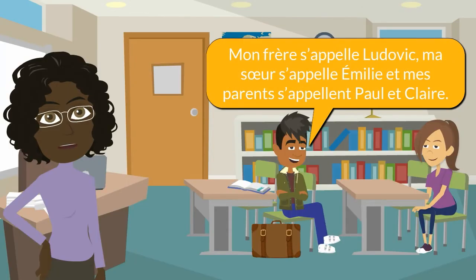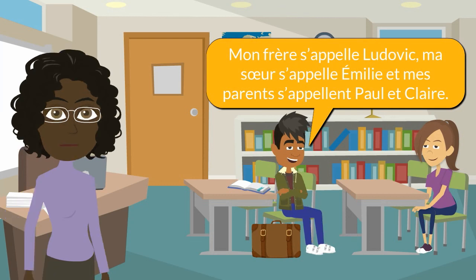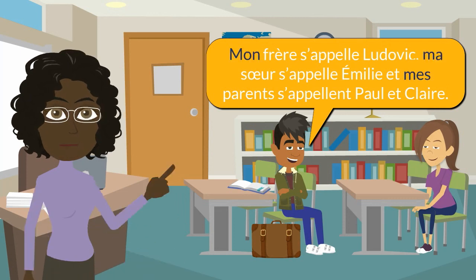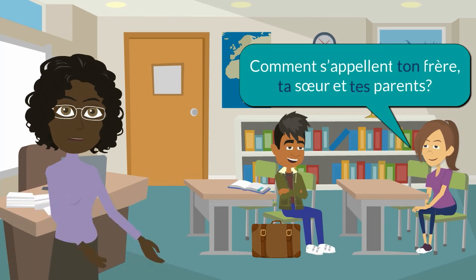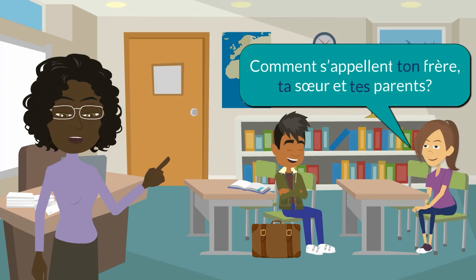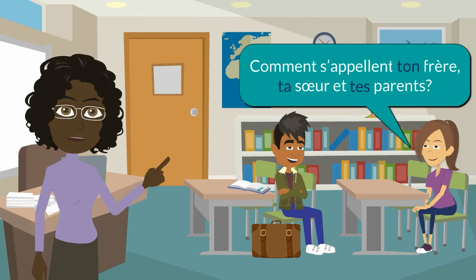Félix and Océane used the possessive adjectives ton, ta, tes, mon, ma, and mes. You may have started to see patterns with these adjectives. When Félix is talking about members of his family, he uses mon, ma, and mes. When Océane asks Félix about members of his family, she uses ton, ta, and tes. The question is, how can we know which possessive adjective to use? Let's take a closer look at the dialogue between Félix and Océane.